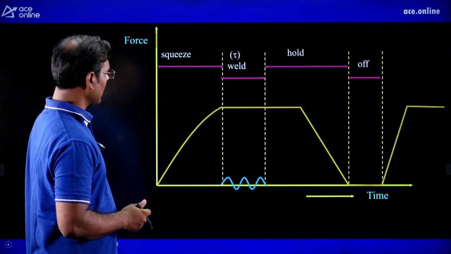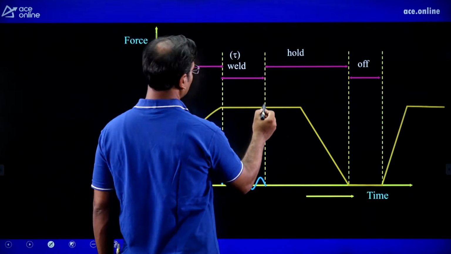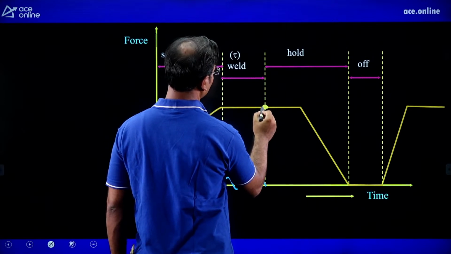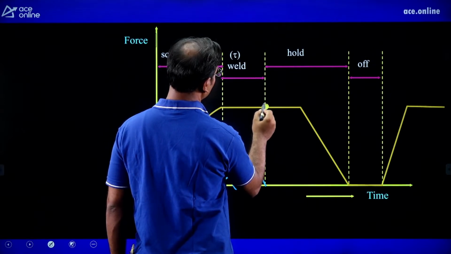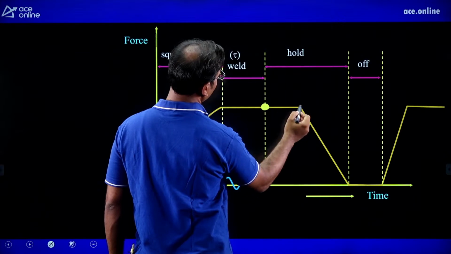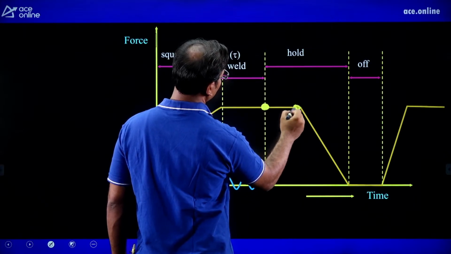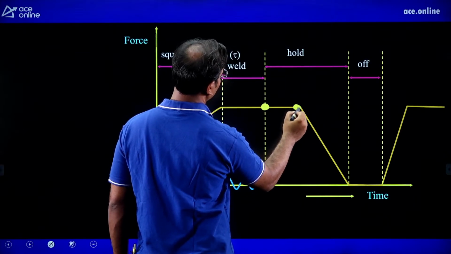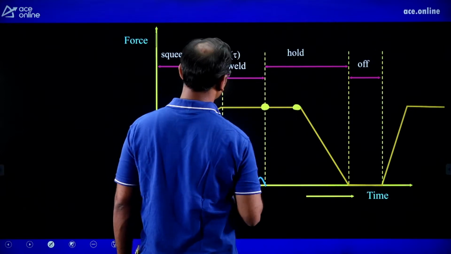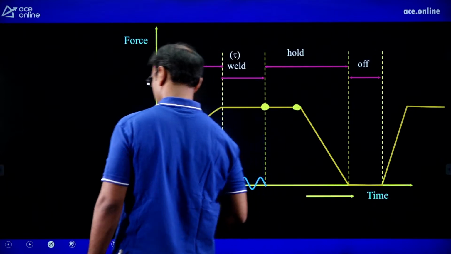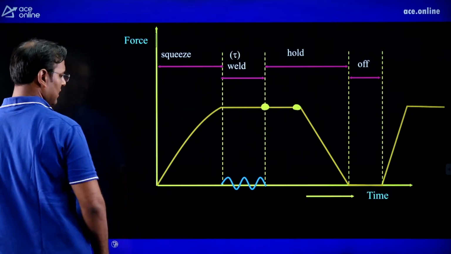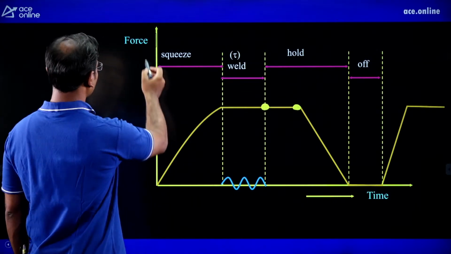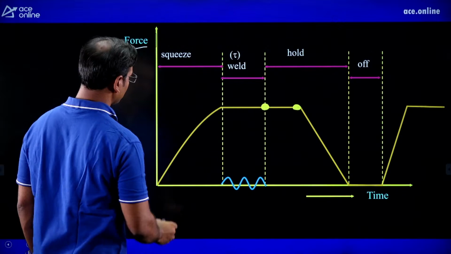Then here also you can see the diagram, here the welding time, and here you can see that the weld is completed, but the liquid is still there. This is the nugget, the liquid is there, but here you can see the liquid is converting into solid. When it is converting into solid, then we can remove the force. You can observe in this diagram, on the x-axis there is time, on the y-axis there is force.